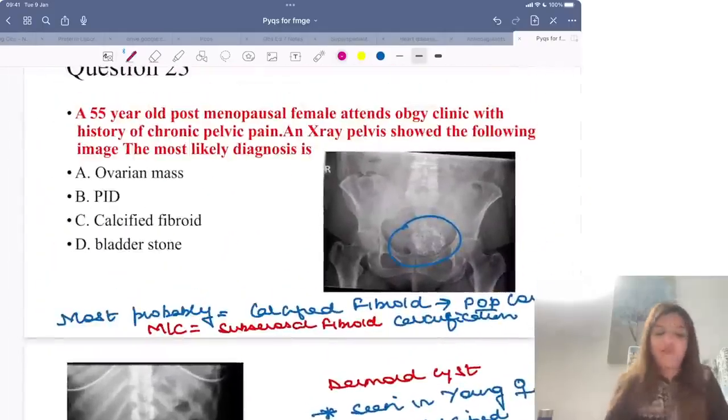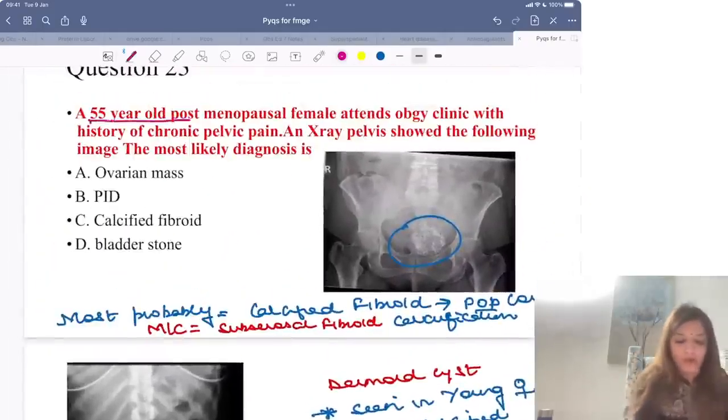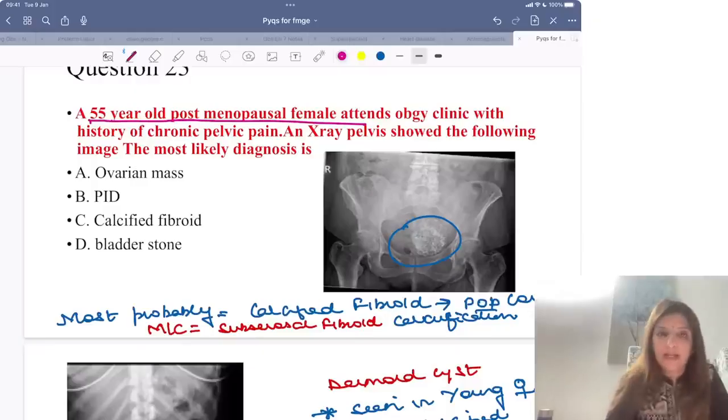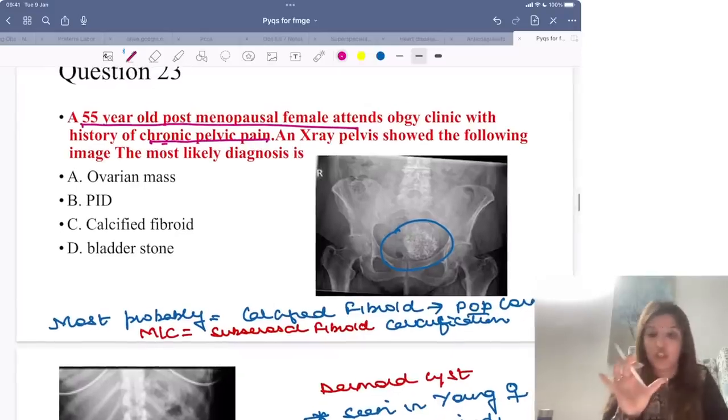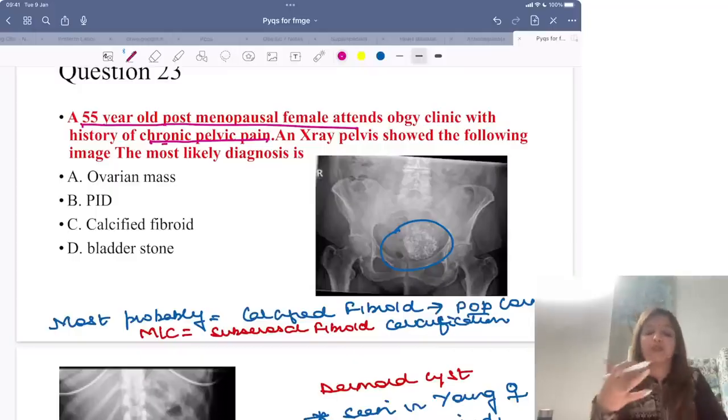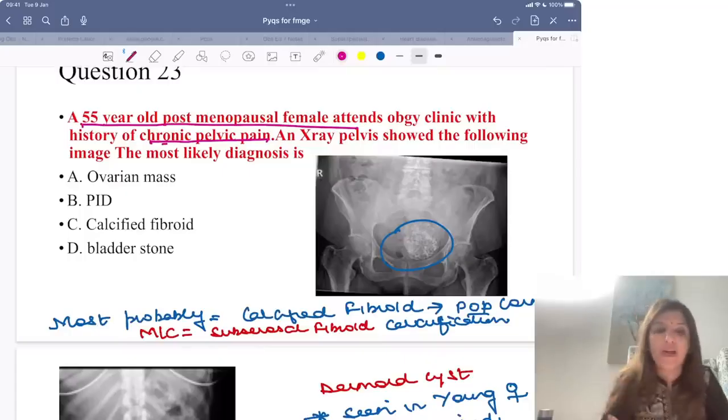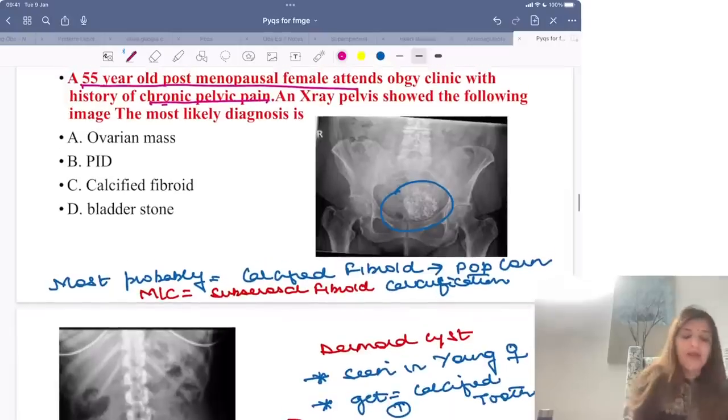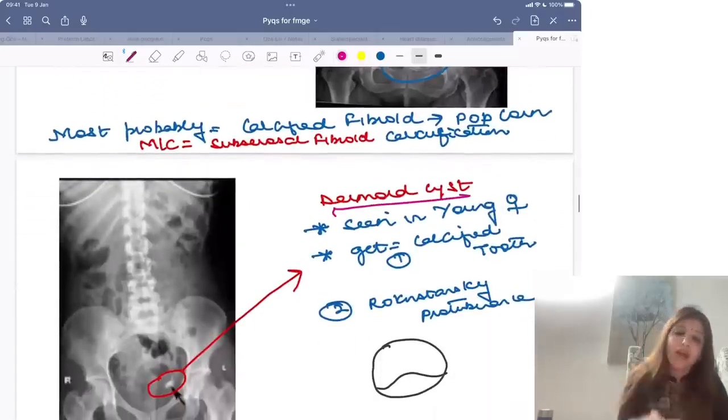Next question. A 55-year-old post-menopausal female attends OBGY clinic and she has history of chronic pelvic pain. X-ray shows the following. अब X-ray में हमें क्या दिख रहा है? Calcification दिख रहा है and a huge calcification is seen. Right? You have to tell me whether it is ovarian mass, PID, calcified fibroid or bladder stone. Please remember कि ovarian mass जिसमें calcification मिलता है, that is a dermoid cyst. Dermoid cyst में you can get calcification, but dermoid cyst is seen in young females.